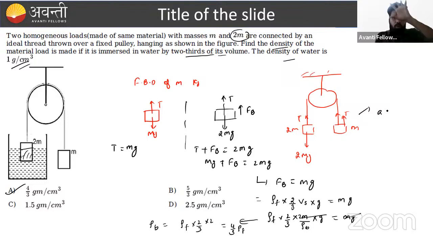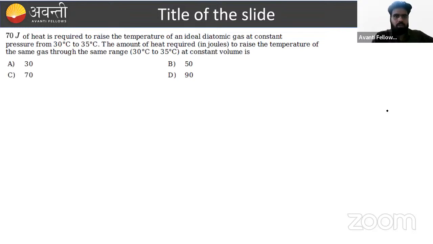Acceleration comes. So to counterbalance this acceleration, so that this acceleration will become zero, we have to submerge one portion inside the liquid so that the buoyancy force comes into picture, so that the system will remain in equilibrium. Okay, beta. Let's move to the next question.